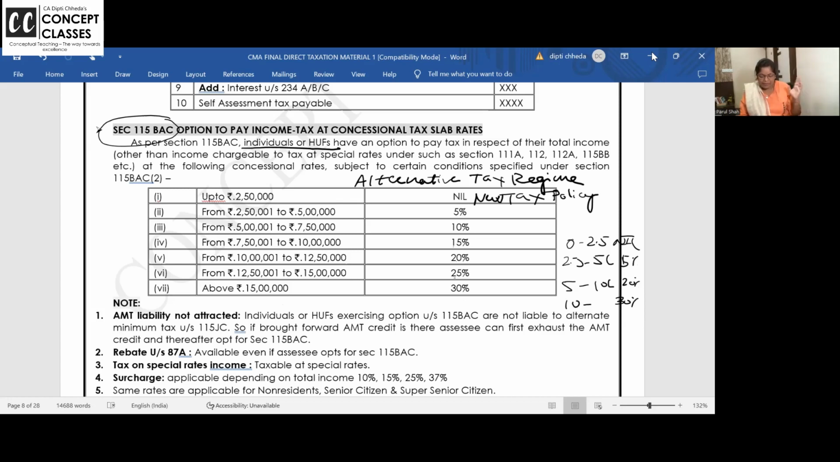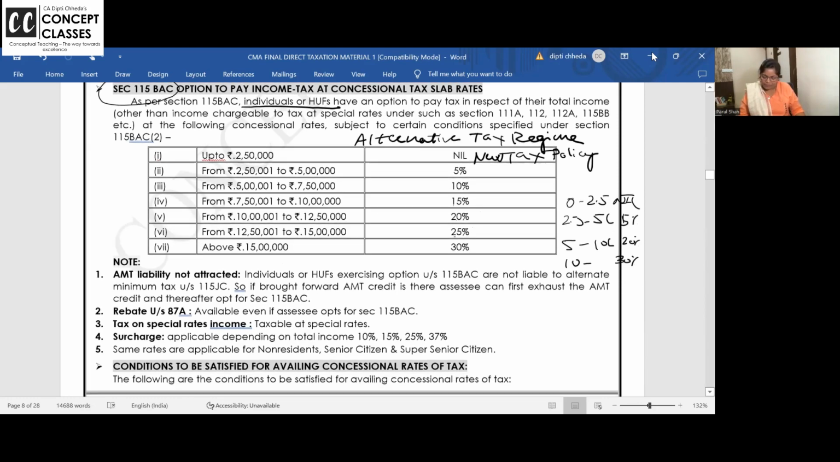2.5 to 5 lakh, 5%. 5 lakh to 7.5 lakh, 10%. 7.5 lakh to 10 lakh, 15%. 10 lakh to 12.5 lakh, 20%, and so on. Clear?